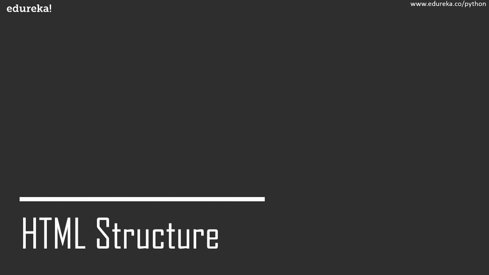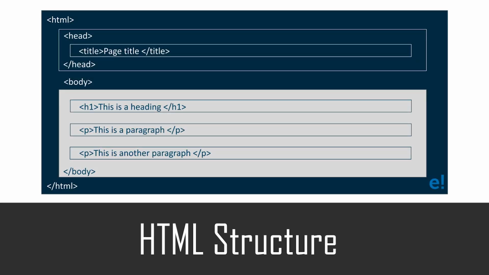The HTML structure. HTML tags have two main types, that's block level and inline tags. Block level elements take up the full available space and always start a new line in the document. For example, the tags including the headings and the paragraphs. Inline elements only take up as much space as they need and do not start on a new line on the page. They usually serve to format the inner contents of block level elements.